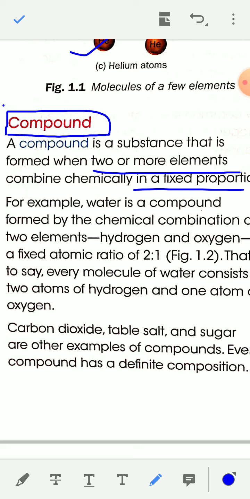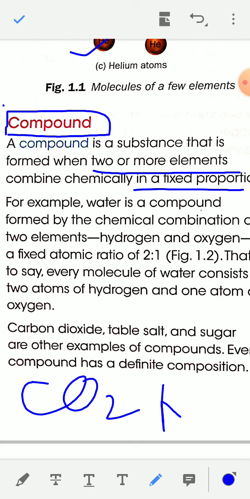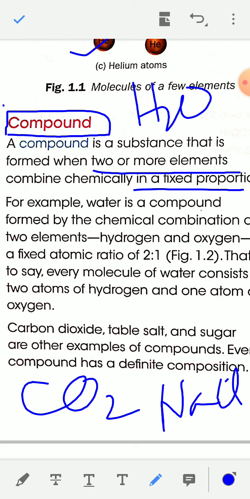I have told you that elements are pure substances, and compounds are formed by the combination of two or more elements. For example, CO2, carbon dioxide, is a compound. NaCl, sodium chloride, is a compound. Water, H2O, is also a compound.